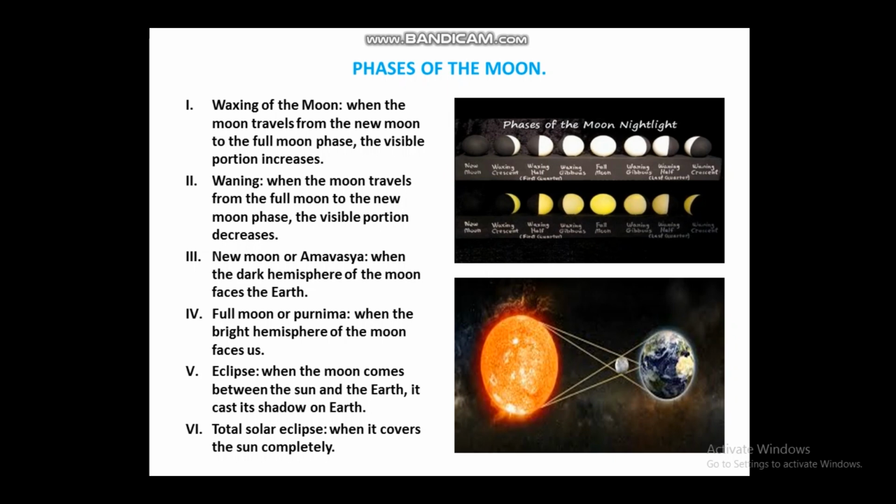Total solar eclipse, when it covers the sun completely. Students, when the moon comes between the sun and the earth, then the sun disappears. This is known as solar eclipse. When the moon, while revolving around the earth, comes between the sun and the earth, the sun partially or completely stops being visible on earth. This is what we call solar eclipse.